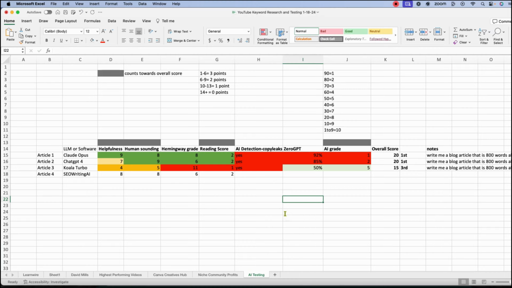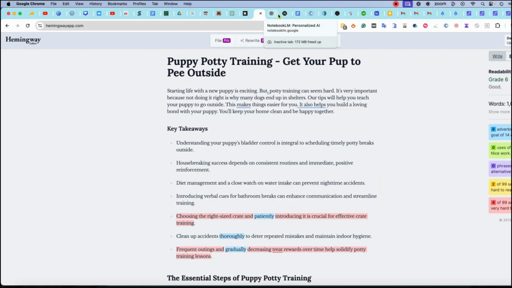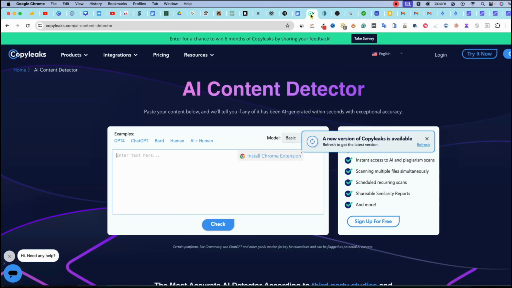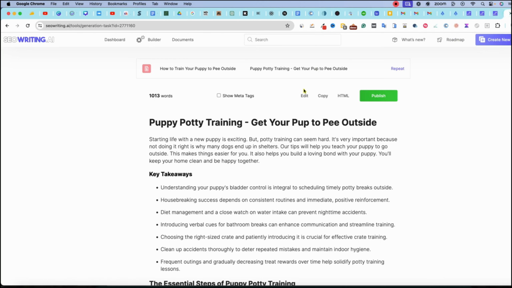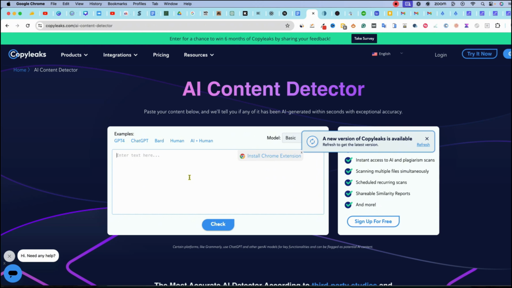Let's go and do the AI detection test. I'm not sure if you guys made it this far. Let me know if you think I should continue using CopyLeaks, because it doesn't do a percentage, right? And so that's something I'm thinking, not sure if this is helpful, for it to just say, hey, I've detected, or I didn't detect. Why is it not letting me copy and paste in here? Let me push refresh. Okay, so it pasted.